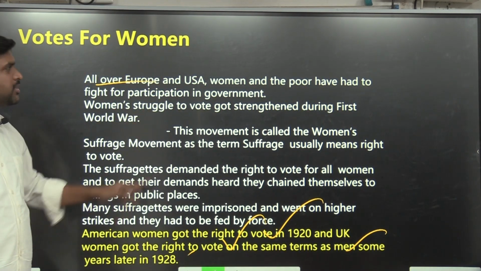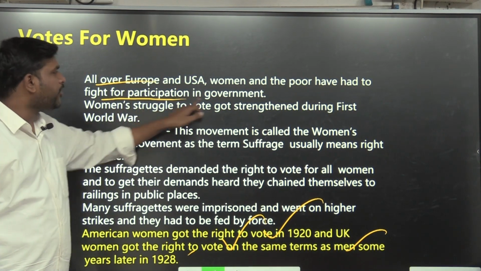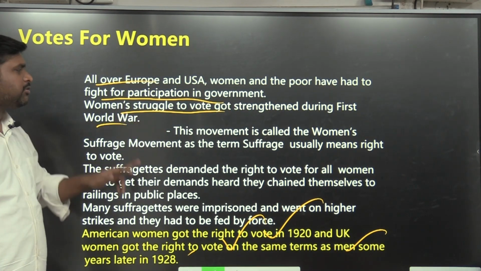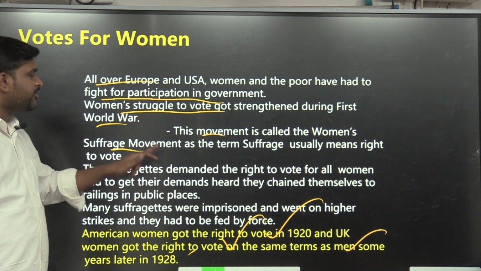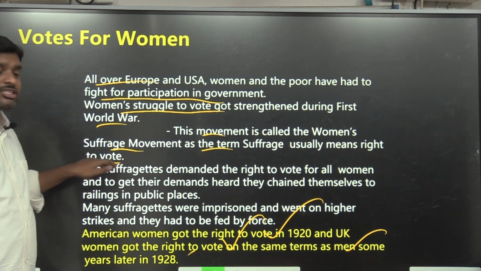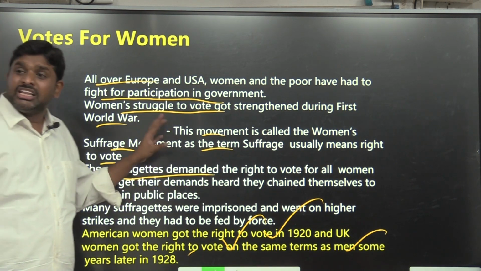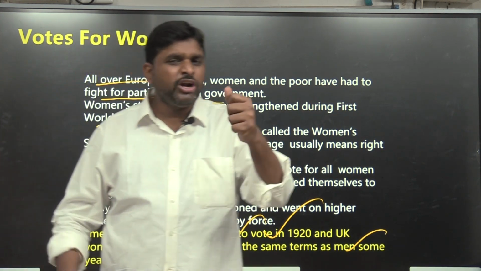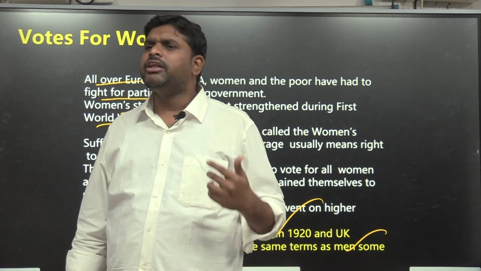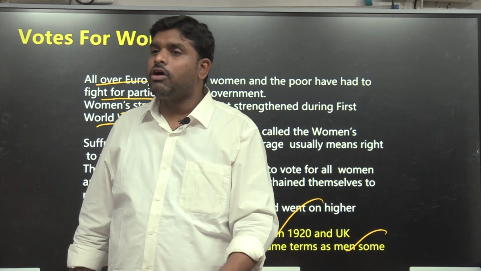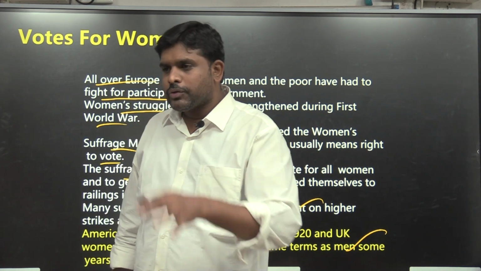All over Europe and the USA, women and the poor had to fight for participation. Women's struggle to vote got strengthened during the First World War. This movement is called the women's suffrage movement, as the term suffrage usually means the right to vote. The suffragettes demanded the right to vote for all women. They were asking, why won't you give us the vote? My birth happened in the woman gender, so what? Why should I not vote? So a lot of movements happened. Finally, in 1920 USA women got it, and in 1928 UK women.